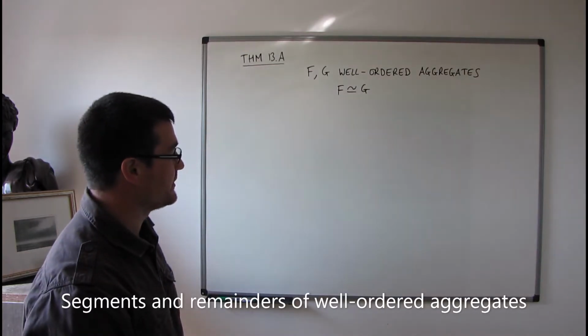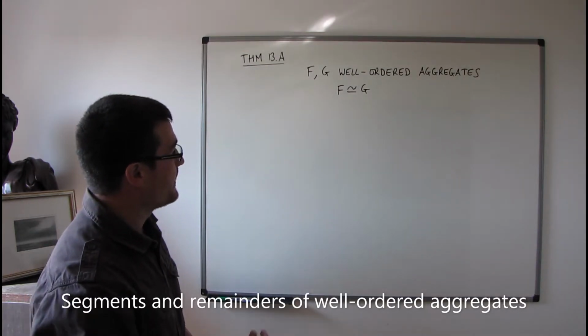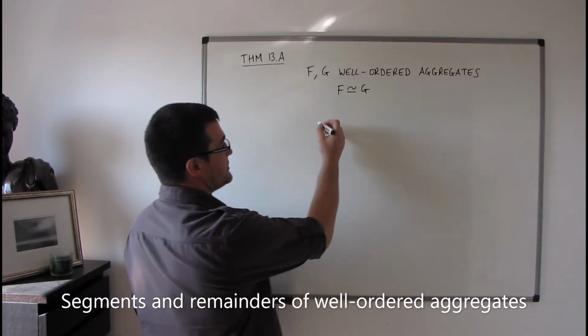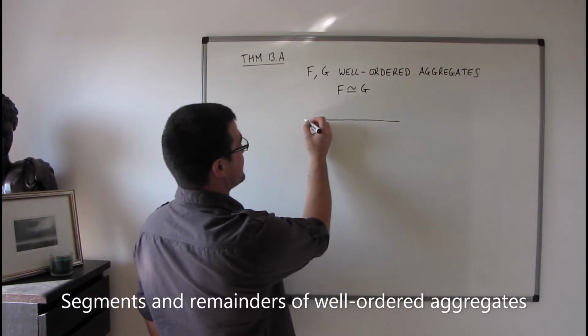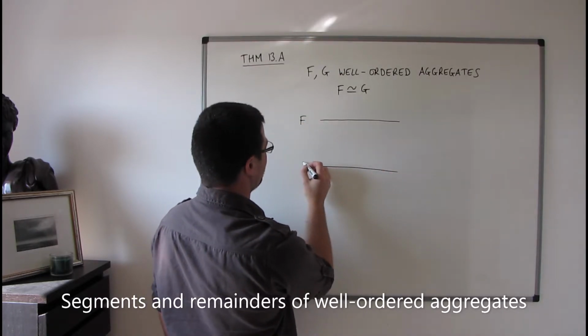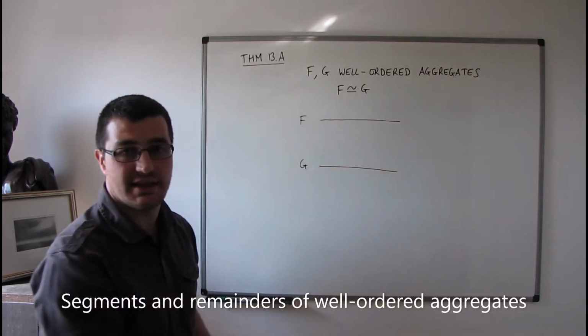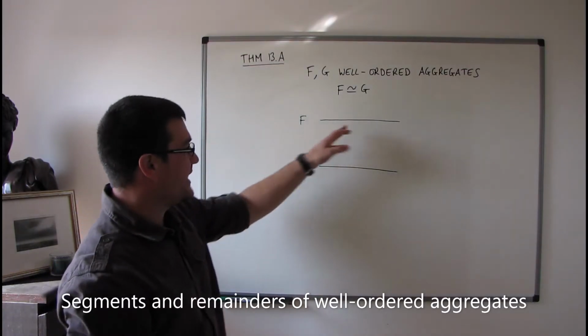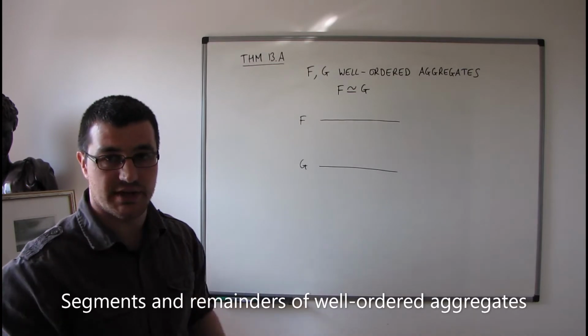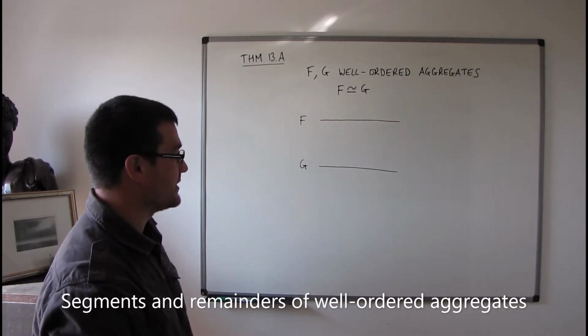And okay, so what I'm going to do now is I'm going to just kind of diagrammatically represent f and g. So this is not to suggest that f and g are finite things or anything like that, but it's just to kind of illustrate what the theorem is saying.